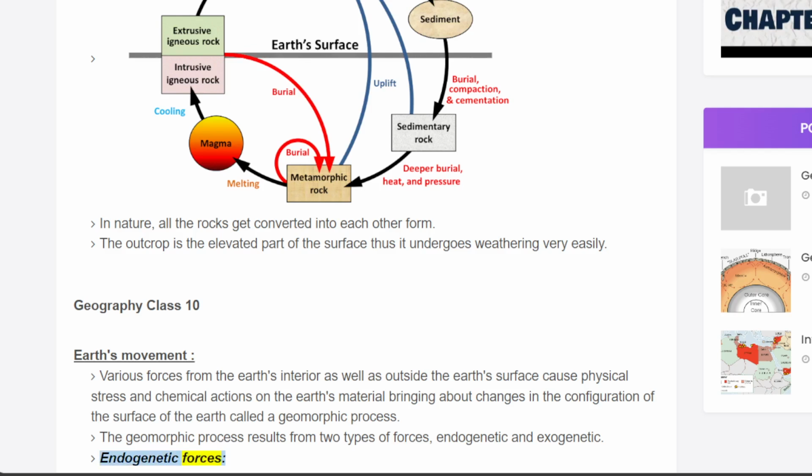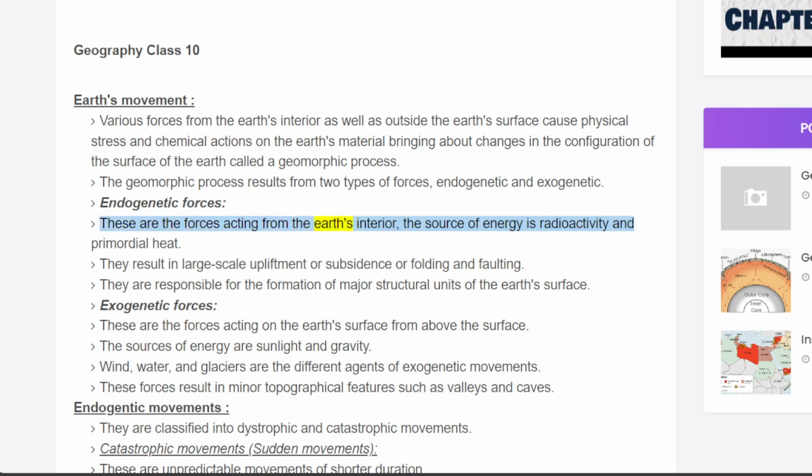Endogenetic forces. These are the forces acting from the Earth's interior. The source of energy is radioactivity and primordial heat. They result in large-scale upliftment or subsidence or folding and faulting. They are responsible for the formation of major structural units of the Earth's surface.